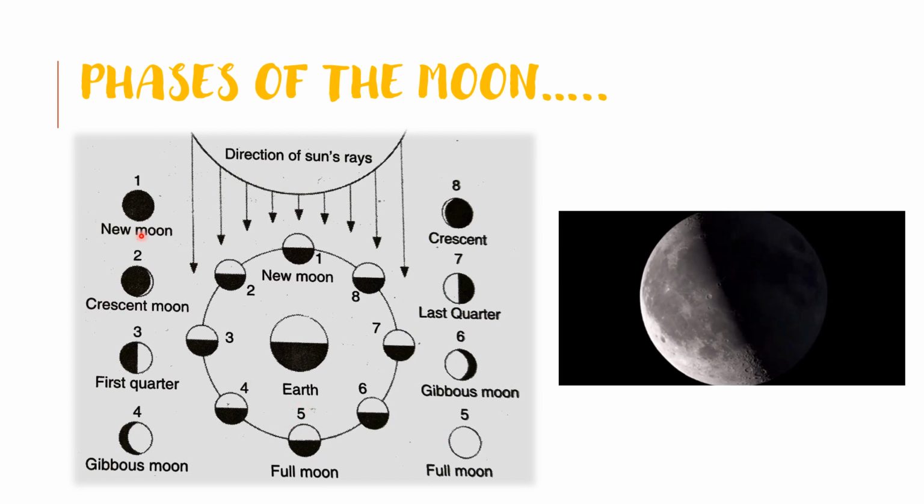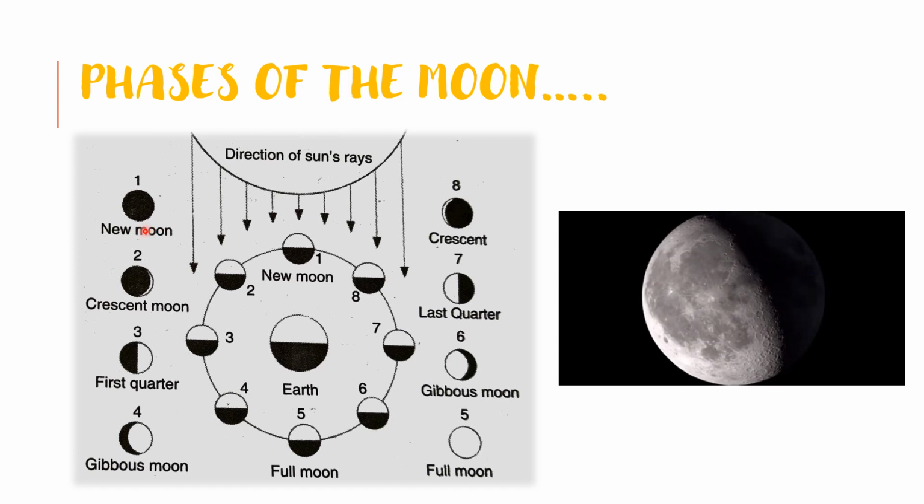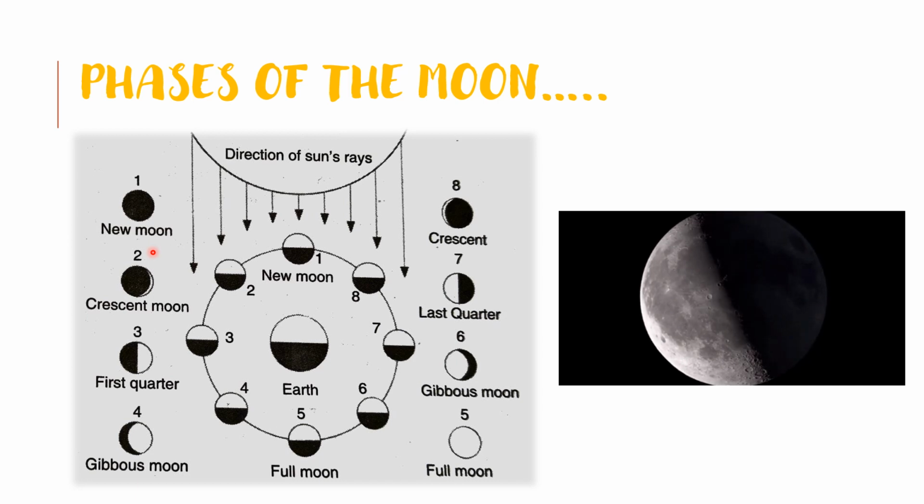In position 1, the part of the moon facing the earth does not receive the light from the sun. Hence, it appears dark. The other part of the moon that is facing away from the earth is lit by the sunlight. The position of the moon when it appears dark on the earth is known as new moon.